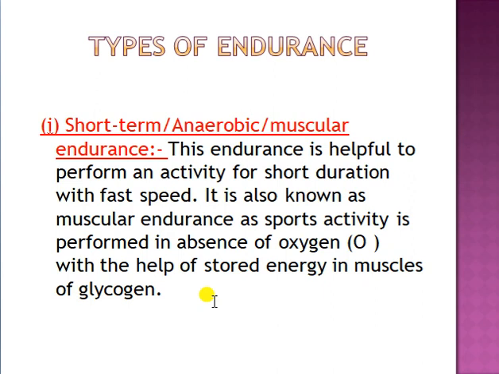It means when there is maximum need of oxygen but the supply is less, that is called anaerobic activity, right? At that time our body consumes the stored energy in the muscles, the glycogen. In that condition, when the supply of oxygen is less and the demand is more, our body cannot provide sufficient fuel to our muscles. At that time we produce energy from the stored nutrients, and that is glycogen, right?